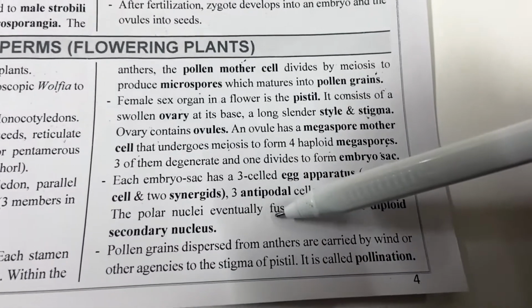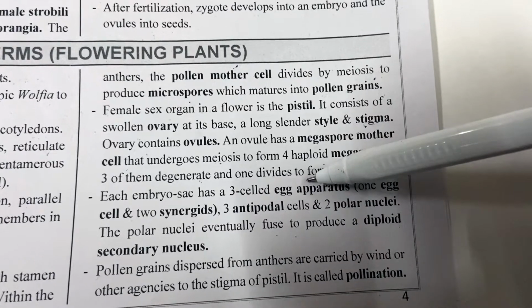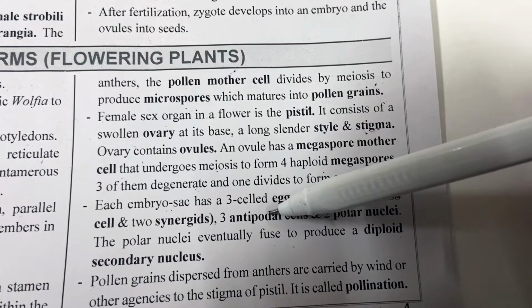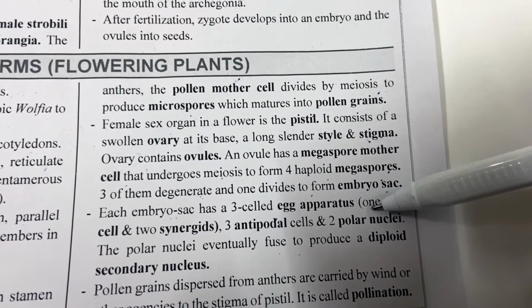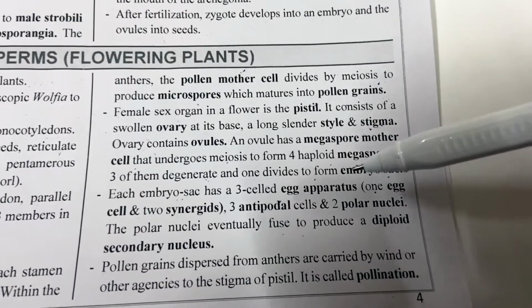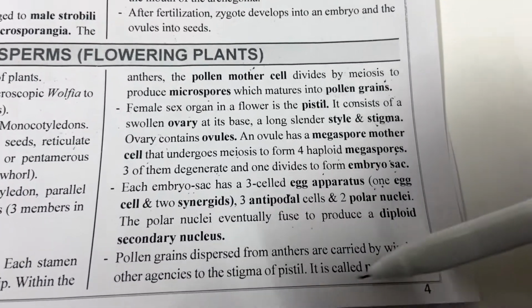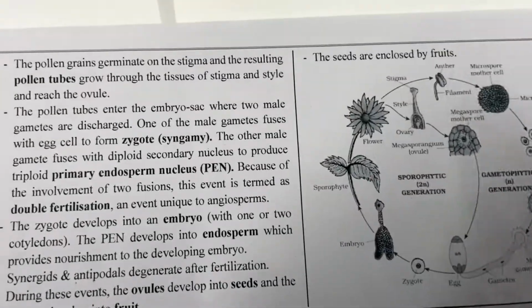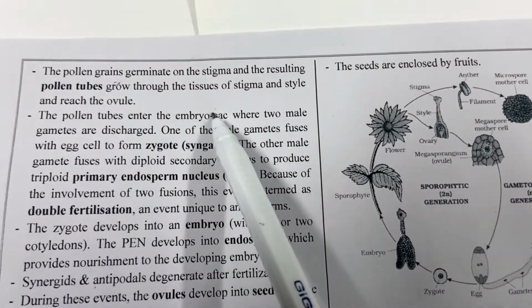The structure of the embryo sac we have already done. It consists of the egg apparatus which consists of 1 egg and 2 synergids. Upper, it consists of 3 antipodal cells and it also consists of 2 polar nuclei. The polar nuclei are also known as the central cell. Now with the help of pollination, the pollen grain is deposited on the stigma of the pistil. The pollen grain will form a pollen tube and it will reach the embryo sac.